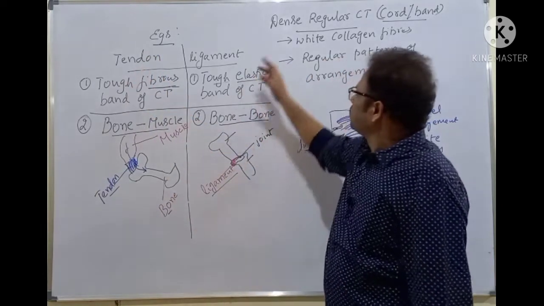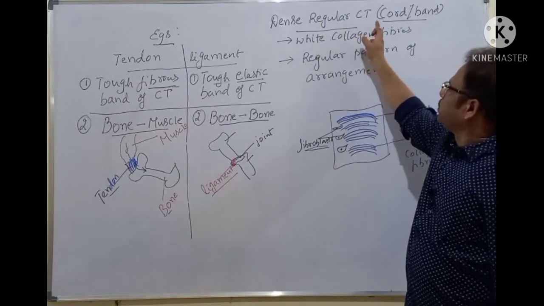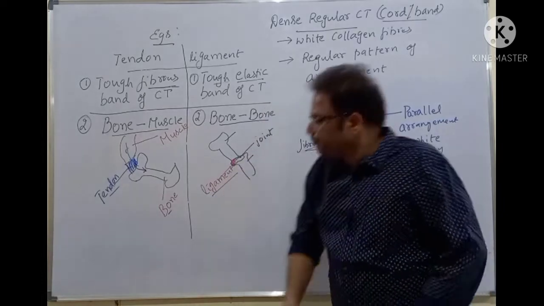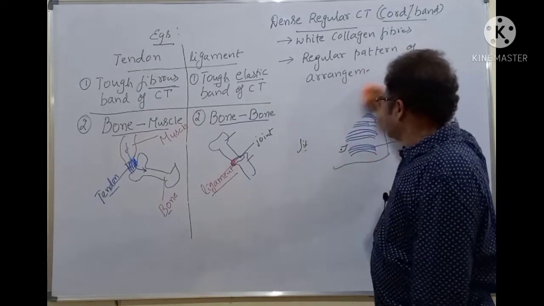Clear, students? That's all about the dense regular connective tissue. Next, dense irregular connective tissue. The second one is the dense irregular connective tissue.